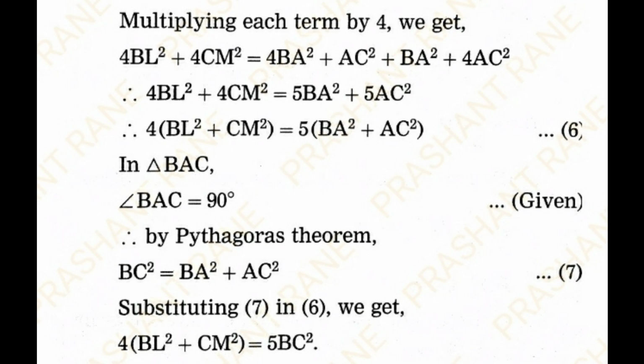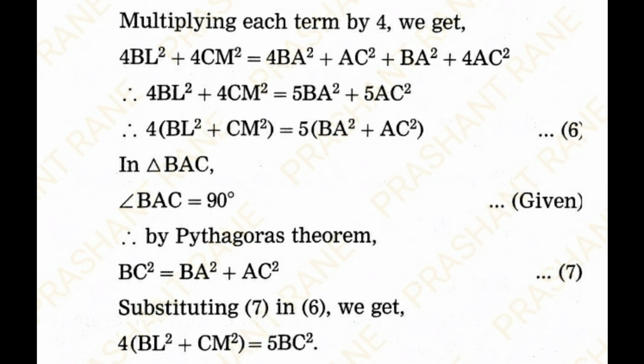So we get 4BL square plus 4CM square is equal to 5BA square plus 5AC square. So taking common, 4 into (BL square plus CM square) is equal to 5 into (BA square plus